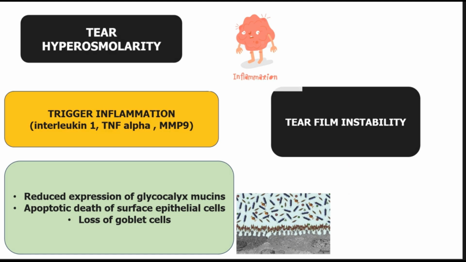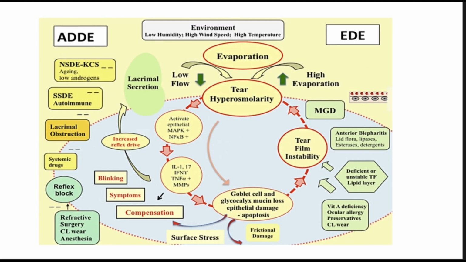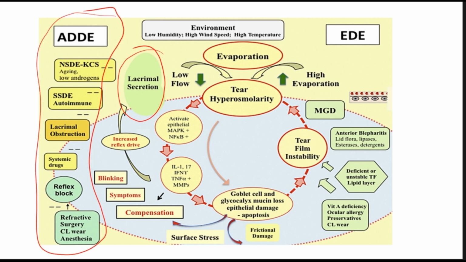Okay, so now let us see what was given in the TFOS paper. In the DEWS report 2, this is actually a direct adoption from that paper. You can see over here what is happening whenever a lacrimal problem exists because of all these problems of aqueous deficient dry eye disease that I have explained to you. Now it should become very easy for you to understand.